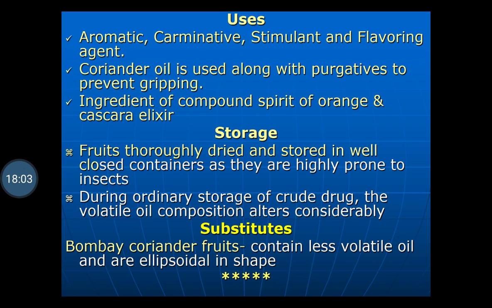Synonym is coriander fruits. Biological source: fully dried ripe fruits of plant Coriandrum sativum belonging to family Umbelliferae. Chemical constituents: it contains the volatile oil, and the chief constituent present in the volatile oil is D-linalool, which is 90%, also called coriandrol, then coriandryl acetate, L-borneol, geraniol, and pinene are the other constituents. Uses: it is used as an aromatic, carminative, stimulant, and flavoring agent.